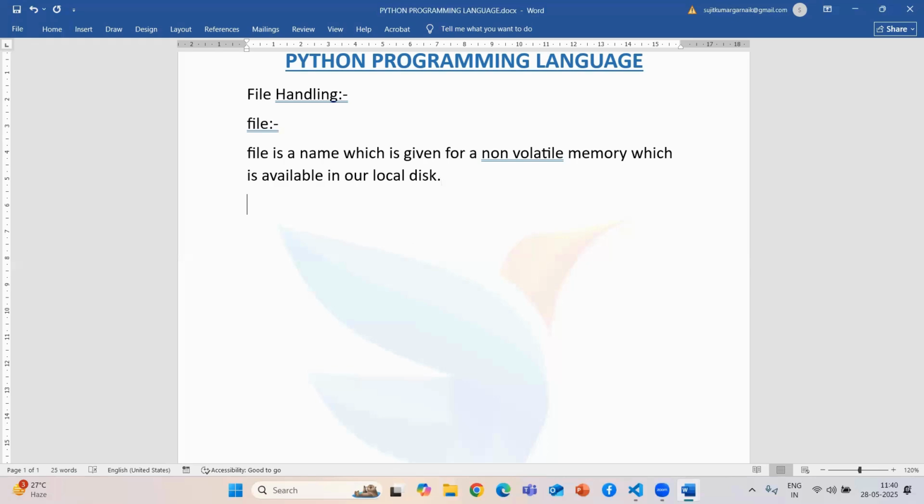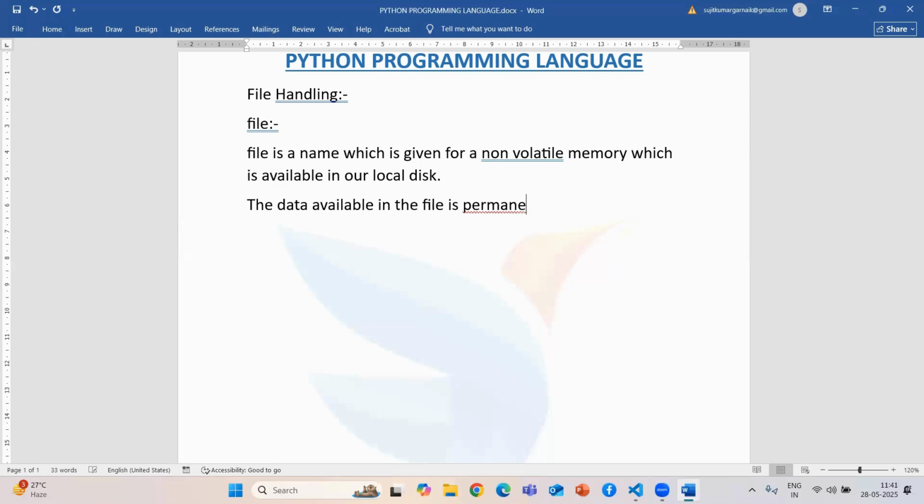Next, the second point says that the data available in the file is permanent. Permanent means that after we shut down, the data will always be present.